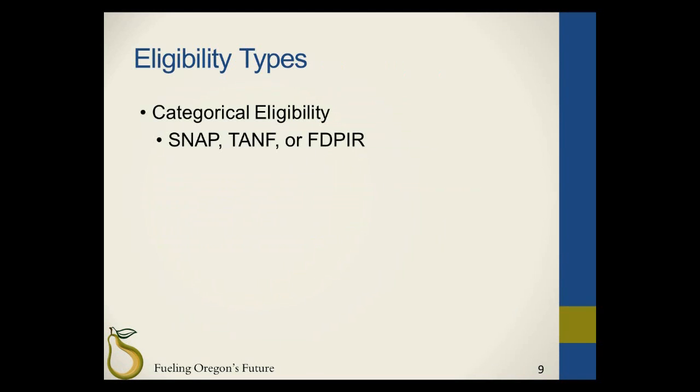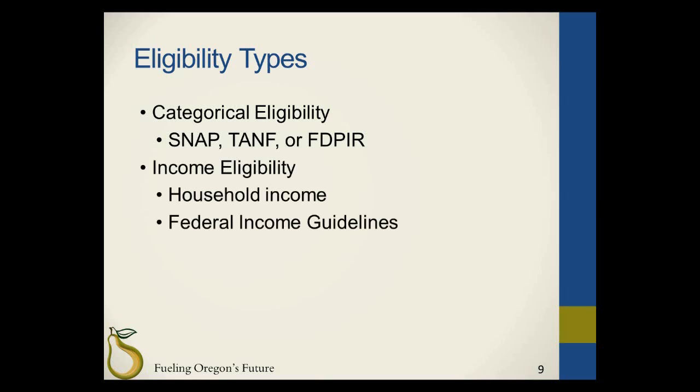There are 3 different ways to determine the eligibility when reviewing a completed confidential income statement. Categorical eligibility is determined when the parent guardian provides a case number for SNAP, TANF, or an indication the household receives Food Distribution Program on Indian Reservations, FDPIR benefits. Income eligibility is determined when the household income has been provided by the parent guardian for each individual in the home and the current federal income guidelines.